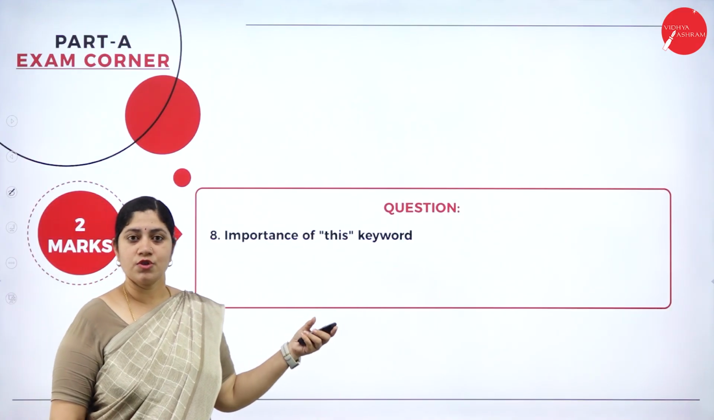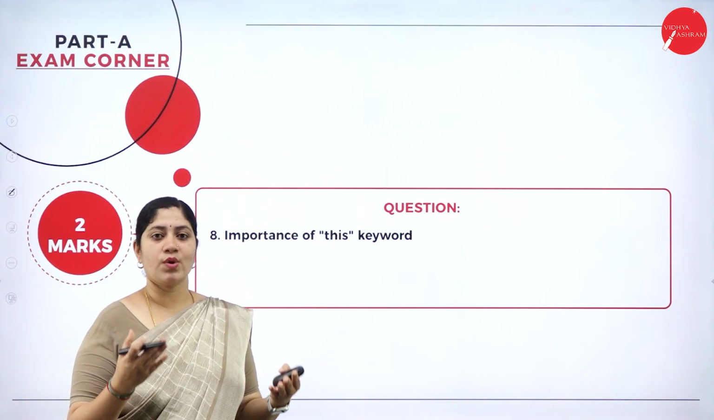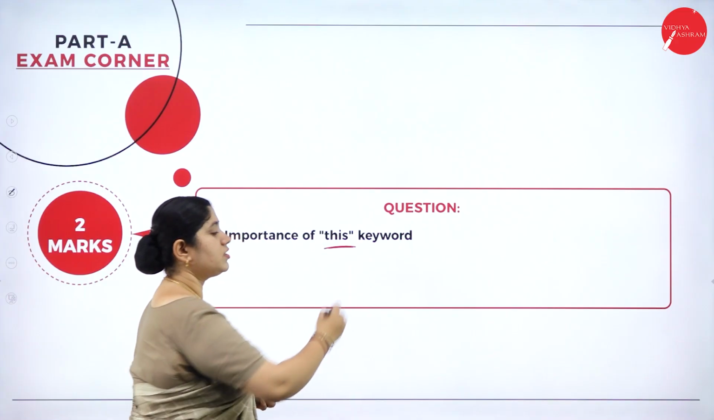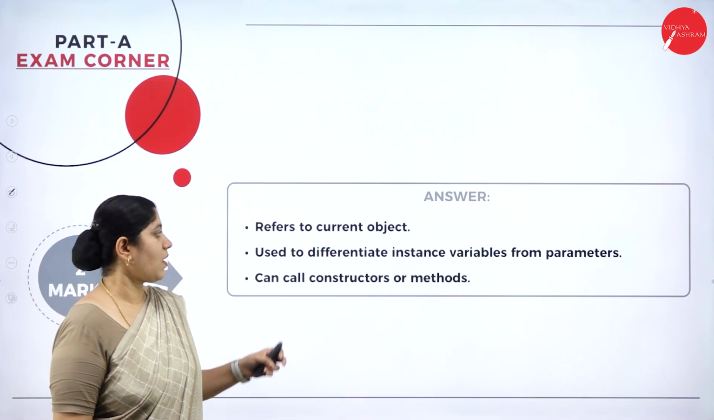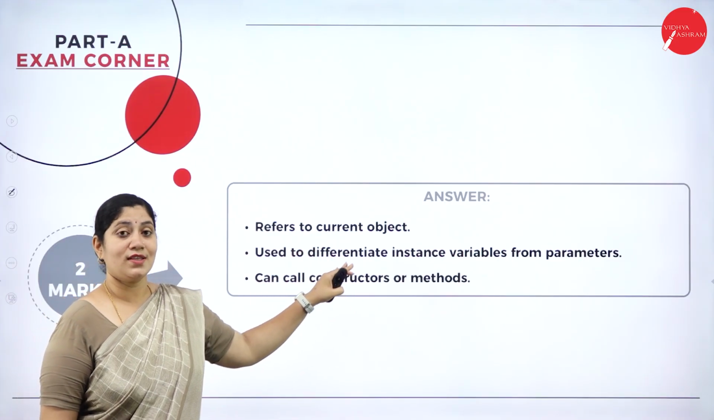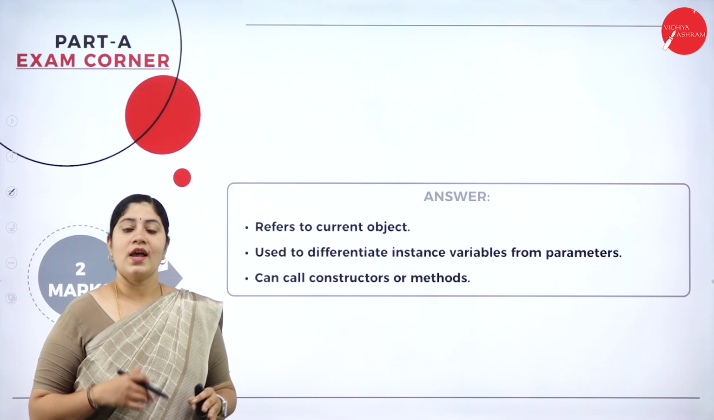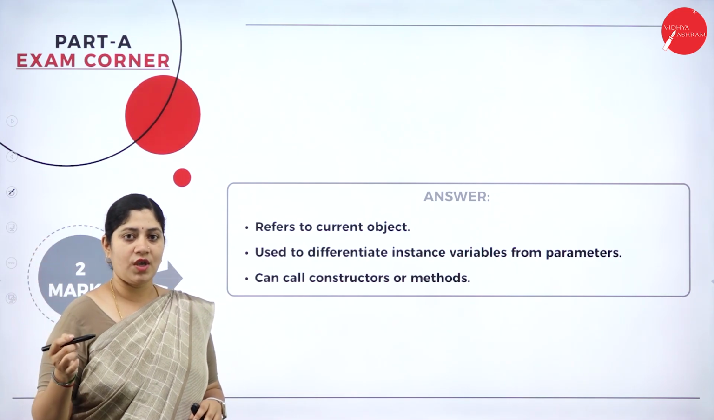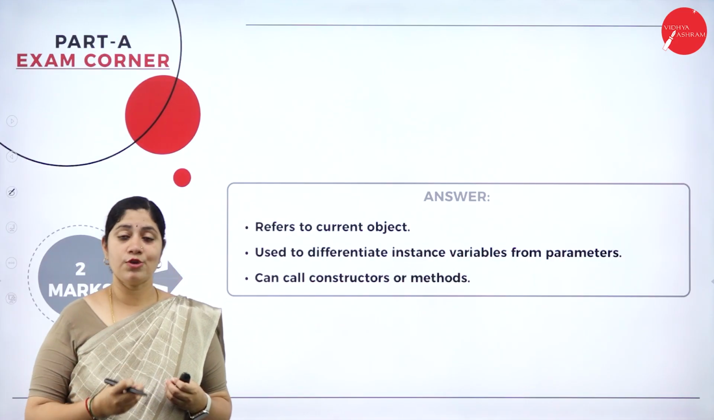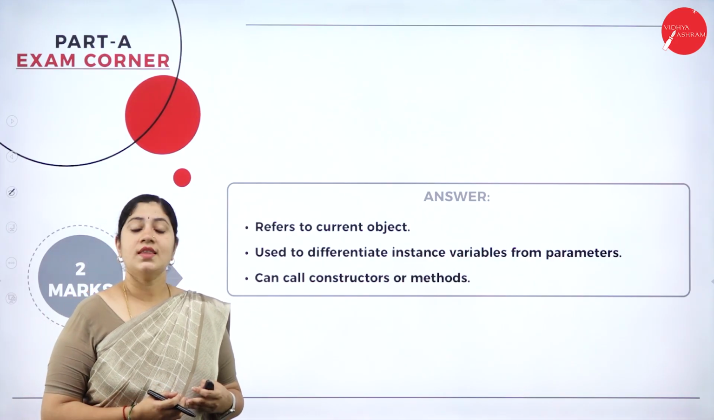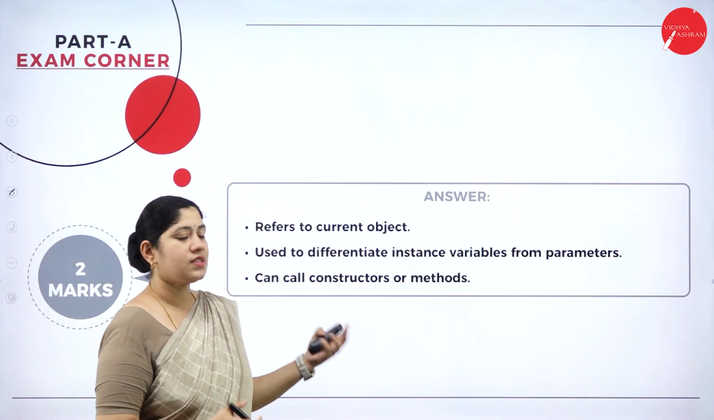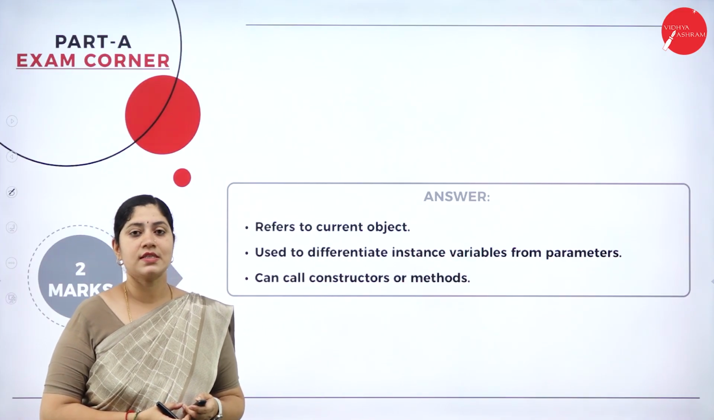Great. The next question, define the importance of this keyword. Yes, this keyword is a very important thing. Let's see and understand why it is important. This, as the name itself says, refers to the current object, and it can be used to differentiate between the instance variables and the parameters. So this is the importance of this keyword.